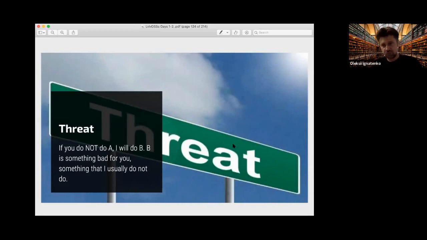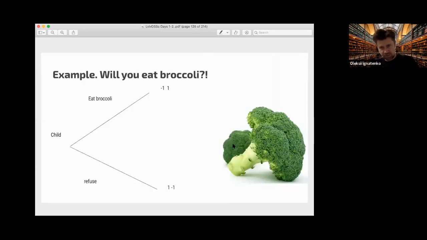So I say you do A. If you do not do this that I want, then I will do B. Well, let's consider this as a simple example. We have a child, and this child